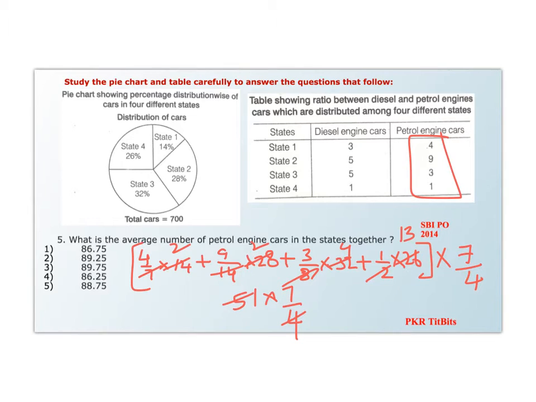Now this comes out to be 89.25, which is our answer, option 2.